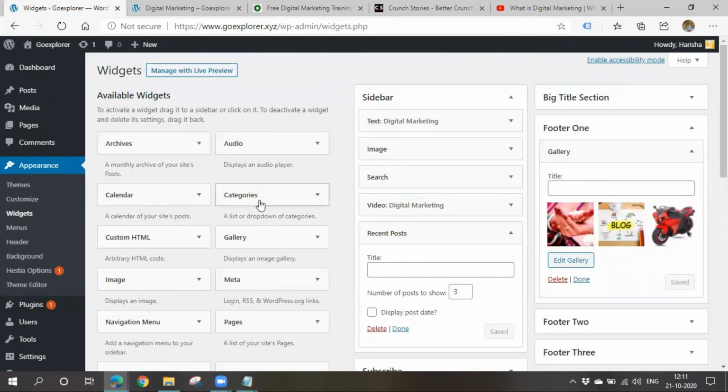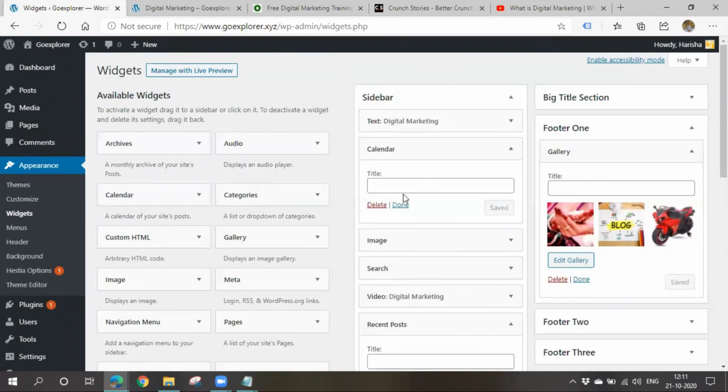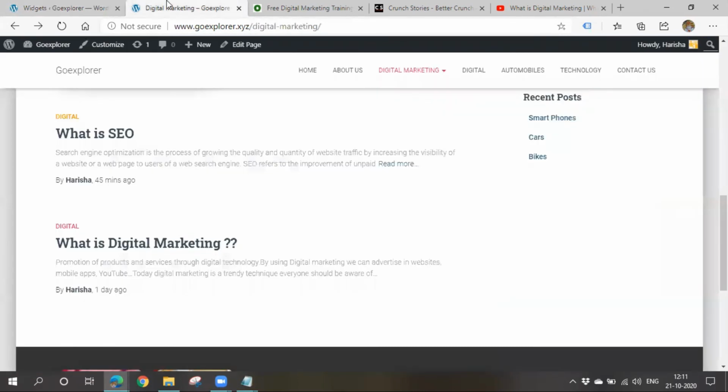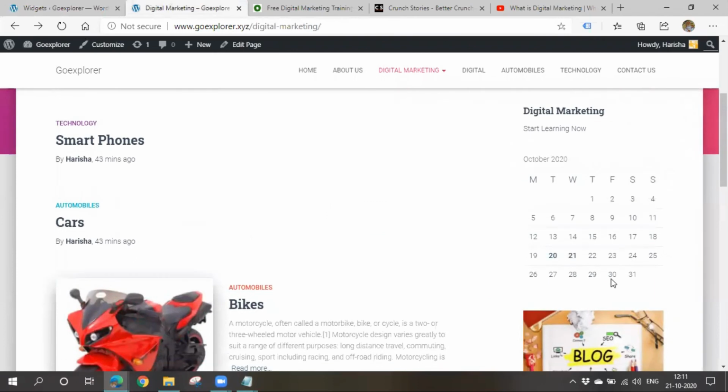And if you want to add any kind of categories or calendar, you can add it. Calendar means the date and time will be displayed. Okay, done. So let me go there and check. It will be displayed with the calendar now. See, it will be showing all the things, right? Like this, you can display calendar also.